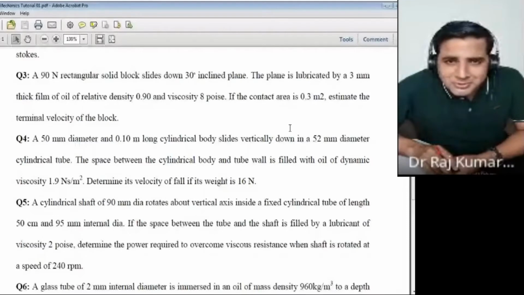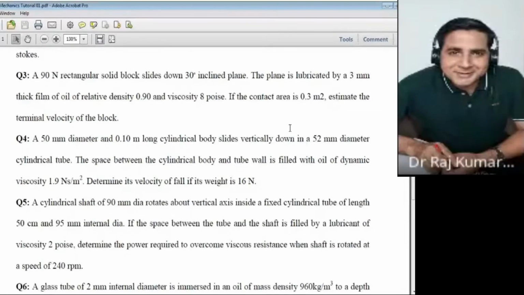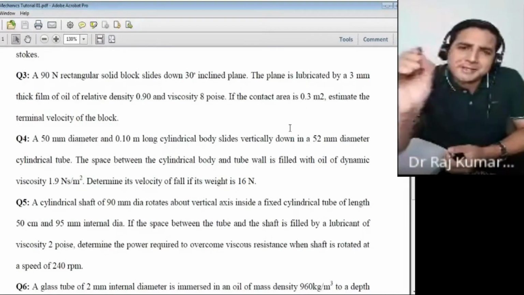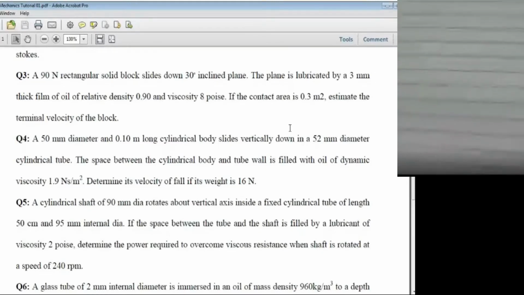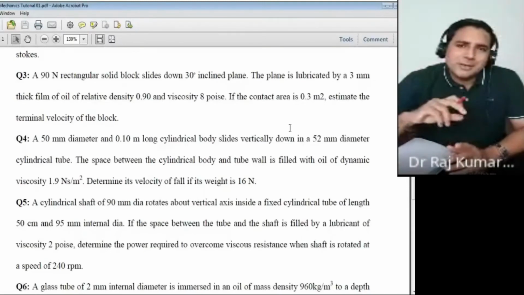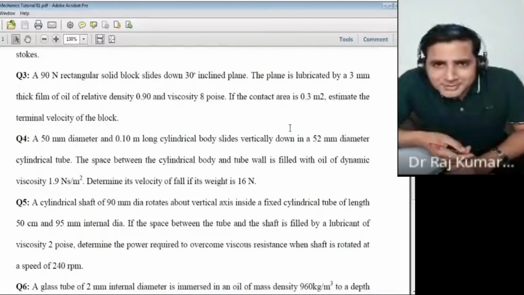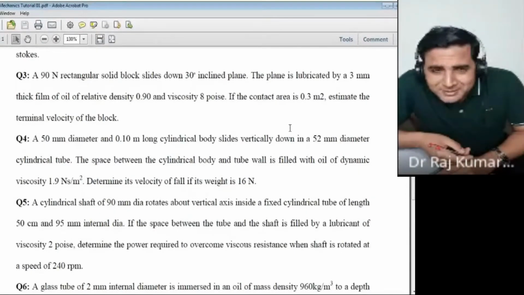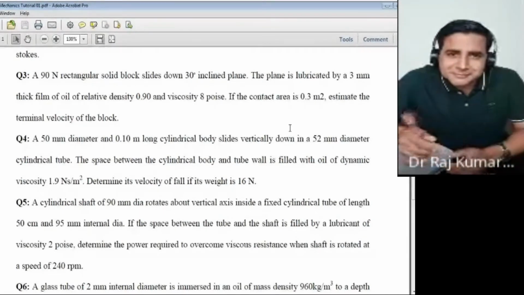Chirag has done a good job. Really, this is an excellent figure, and you need this because you should understand what is happening. Everyone just scribbled with a pen like this. Now how will you calculate the rest of the things if you don't know anything else there, where the film is, what the thickness of the film is, how to do the calculation within the film? So this is the best figure. We have to add one or two more things to it. A good job, Chirag. Thank you, sir.